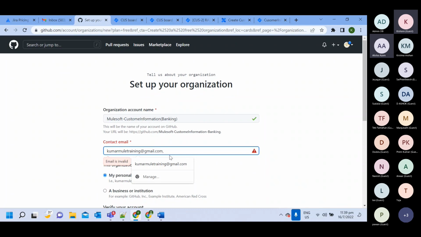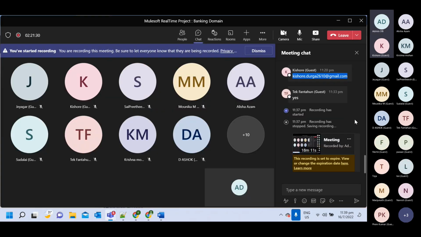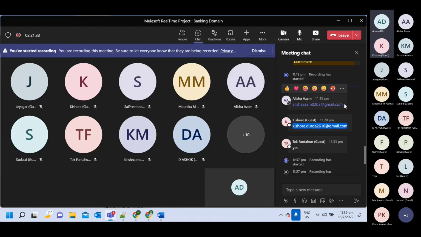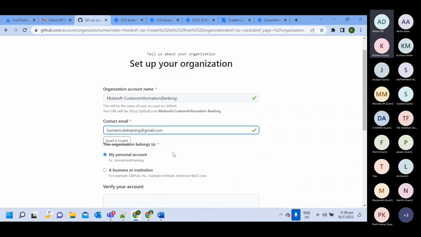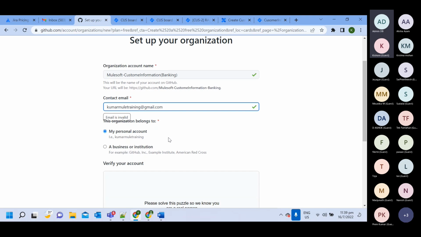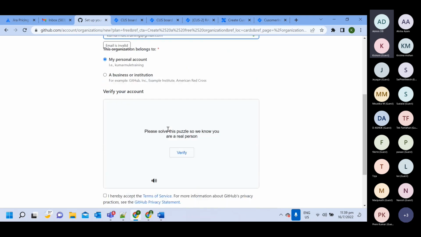Your voice is breaking. Is it better now? Okay, so what I'm saying, I will give access to 1 or 2 people. Let me give to these 2, and you need to give access to everyone. Okay, I will make you group admin. First let me create the organization, and I will give access to 2 people, and that person will give access to everyone. So contact email, maintaining my customer account.